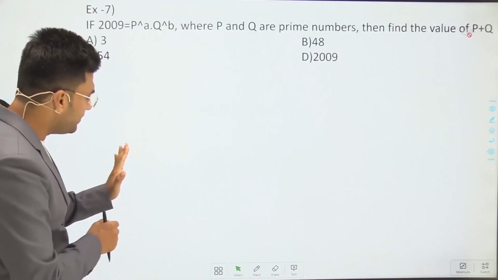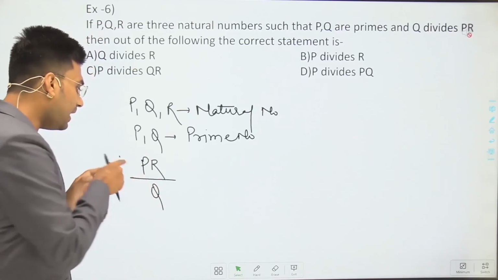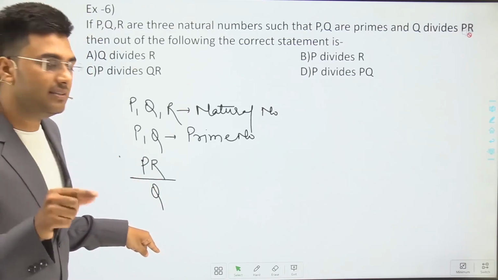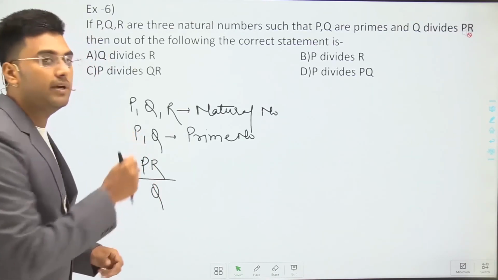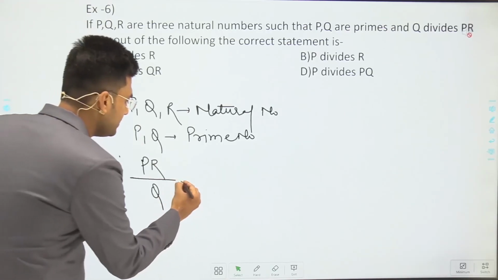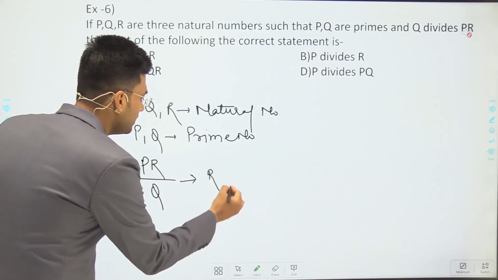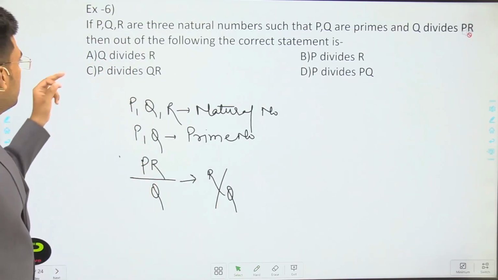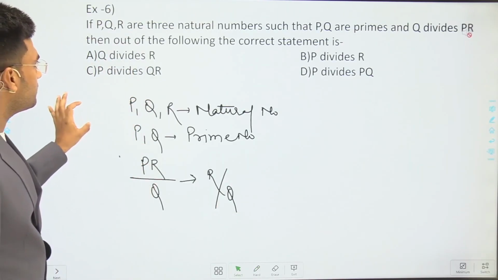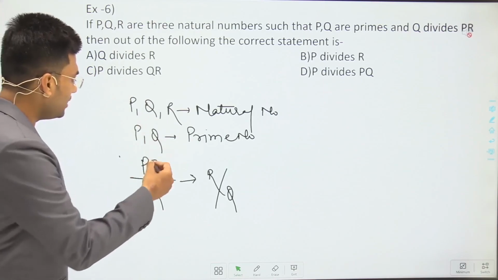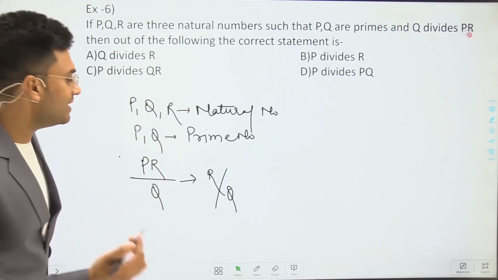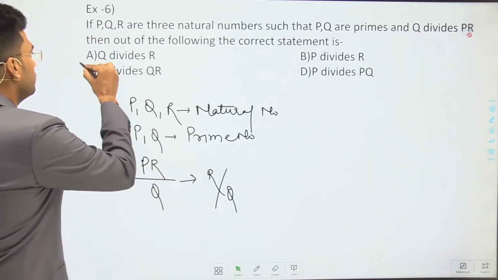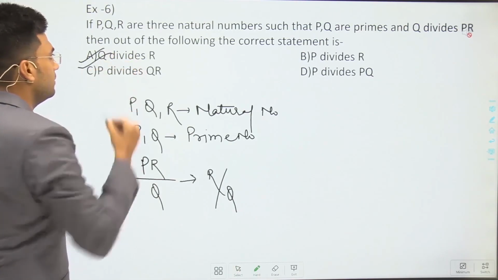If P is not divisible by Q and PR is divisible by Q, then we can say that R should be divisible by Q. What does it mean? It means R should be divisible by Q, or we can say that Q divides R. So the first option is correct.